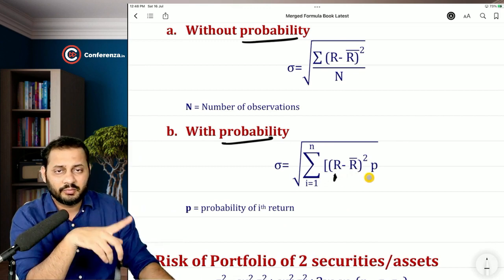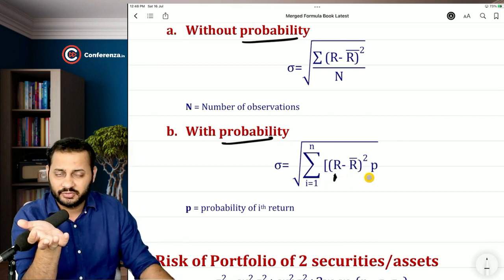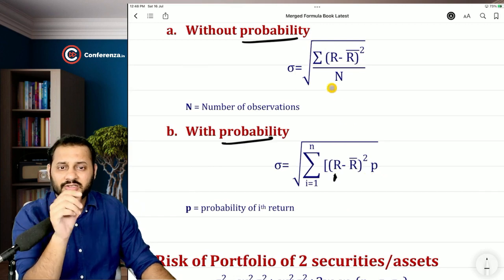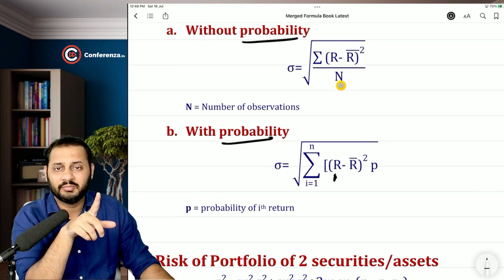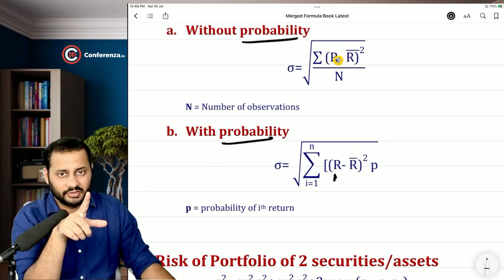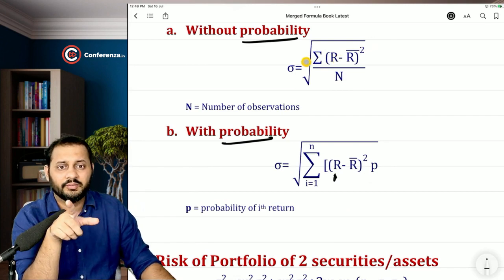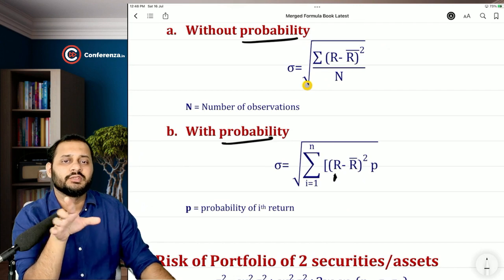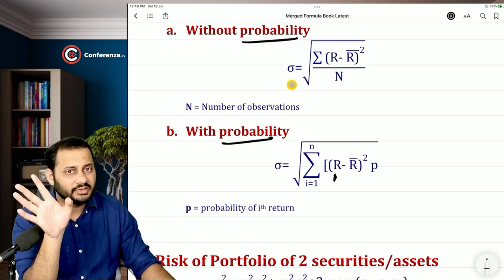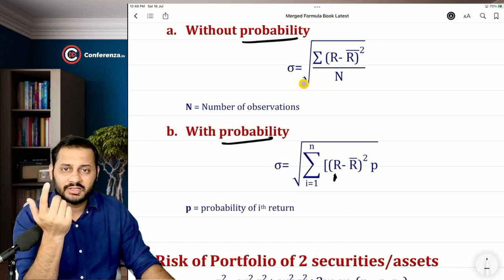If there is no probability in the question and it is still asking you to find the risk, the standard deviation, you will have to calculate the deviation, do the square, then total it, then divide it by n, and finally take the square root to arrive at the standard deviation. Without the square root, this is called the variance.